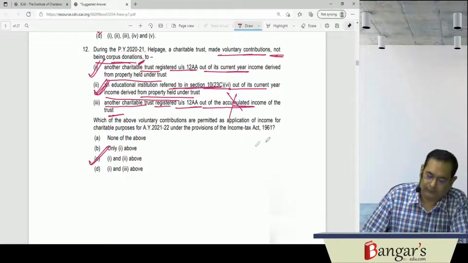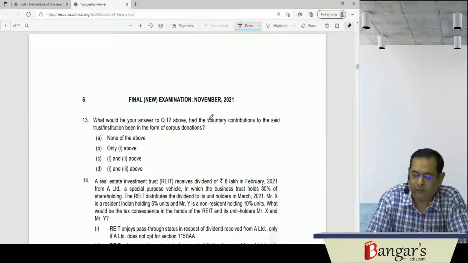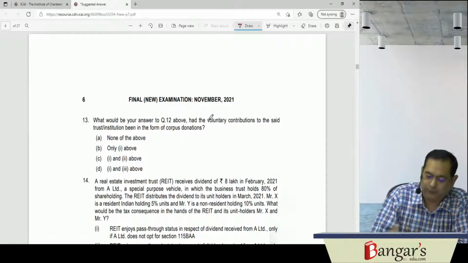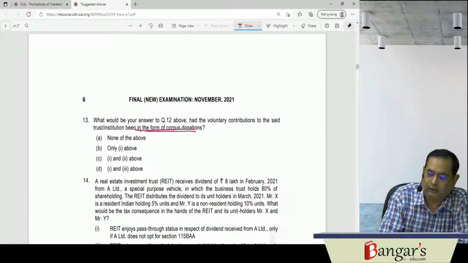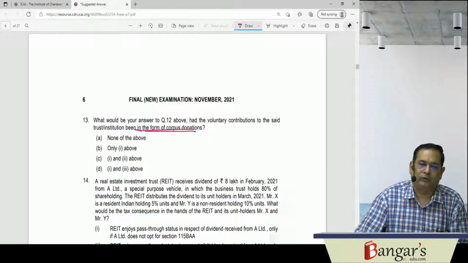Then, what would be your answer if the voluntary contributions have been made in the form of corpus donations? In case voluntary contributions have been made in the form of corpus donations to another trust or institution, the same won't be regarded as application.